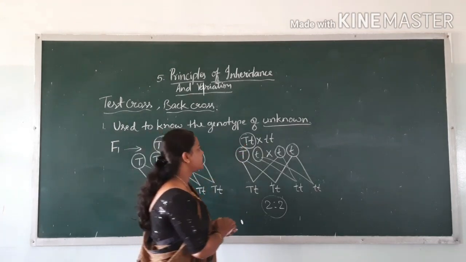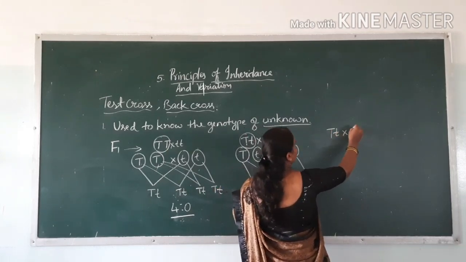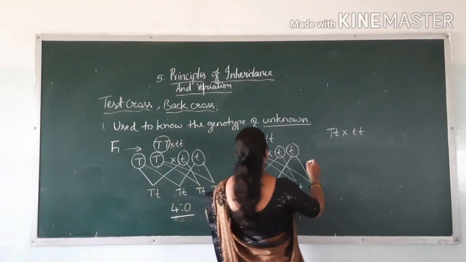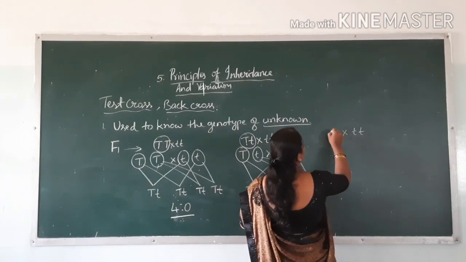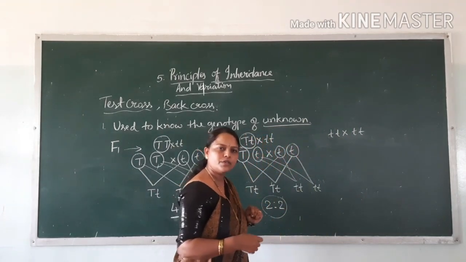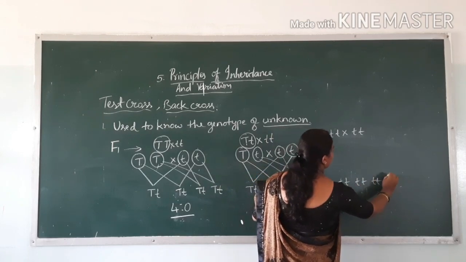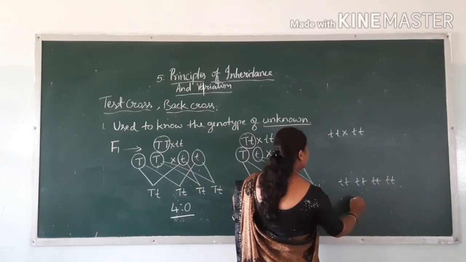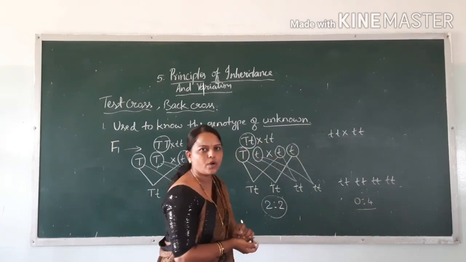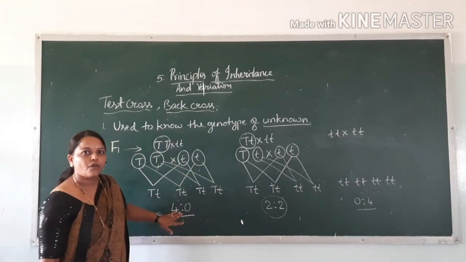Okay, see, one more is there. If we cross this F1 with the recessive parent, see what happens. If we cross like this, all the plants will become dwarf only, isn't it? We will get all the plants dwarf here by crossing these. See here, we can write the ratio like this: 0:4. Okay, here we wrote 4:0.